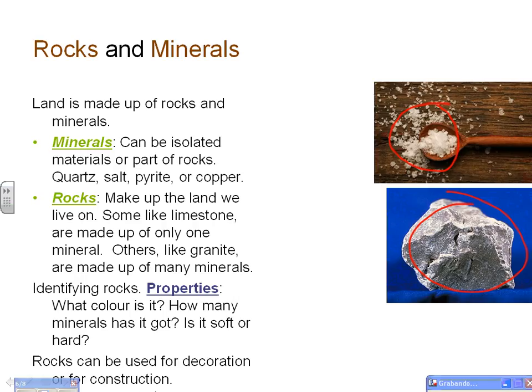Identifying rocks. Properties. We use properties to identify what kind of rock it is, by asking what color is it? How many minerals has it got? Is it soft or hard? Rocks can be used for decoration or for construction.